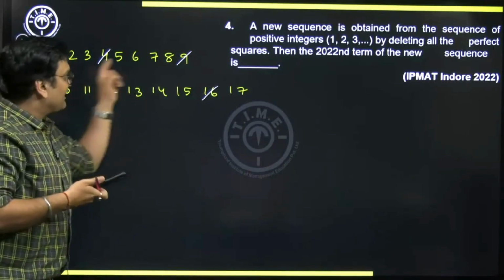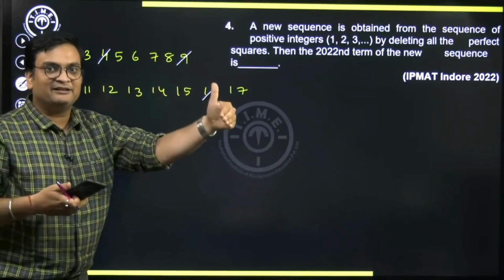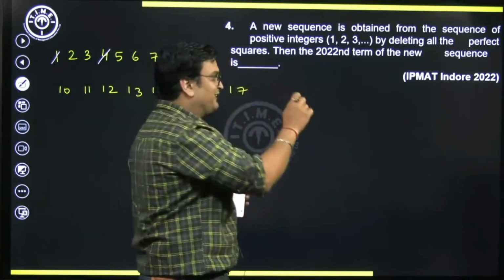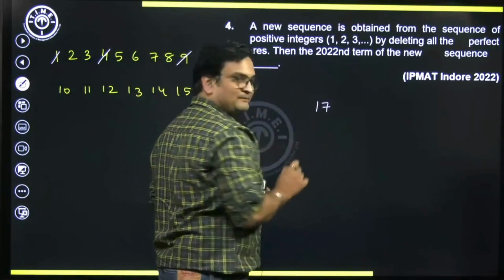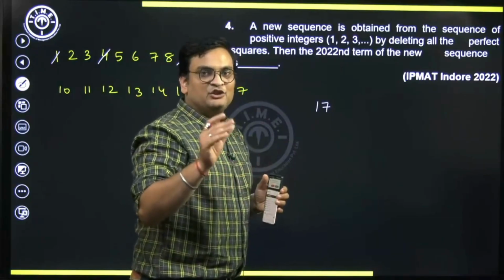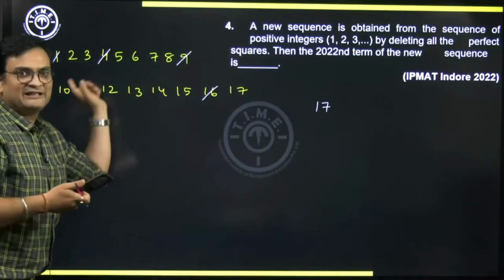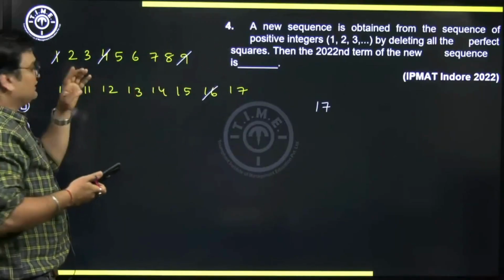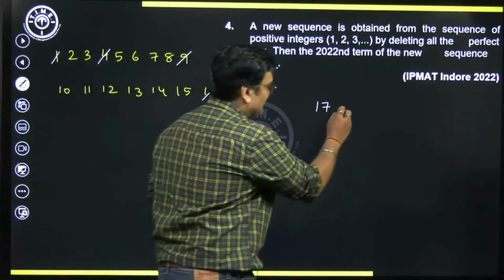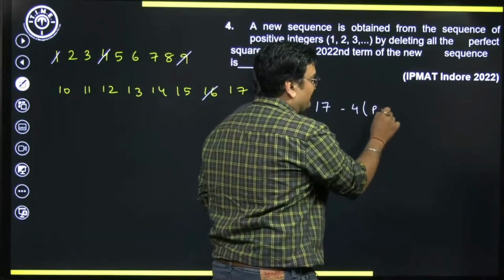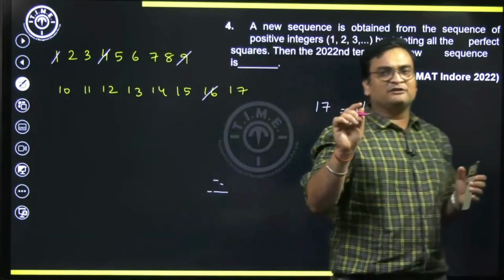So if I'm writing till 17, please notice how many terms will I write? Actually till 17 you have 17 terms, but how many terms are we actually writing? We are not writing all the 17. We are writing 4 less, right? Now why 4 less? Because we had 4 perfect squares which were less than or equal to 17.